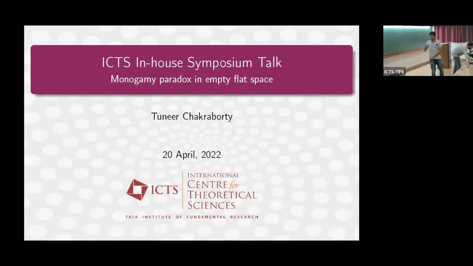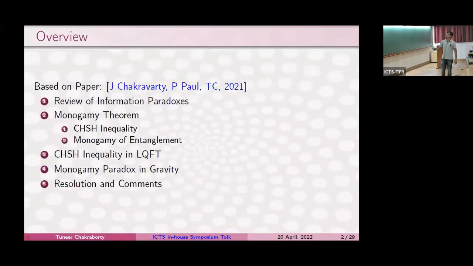So I'll be talking about this paper that I wrote last year on the monogamy paradox in empty flat space. The paper was written with Joydeep and Priyadarshi and myself. I'll give a brief review of some other information paradoxes, actually only two, and then I'll talk about the information paradox that we have framed, and then maybe a very slight amount of technical details, and then I'll resolve the paradox at the end.